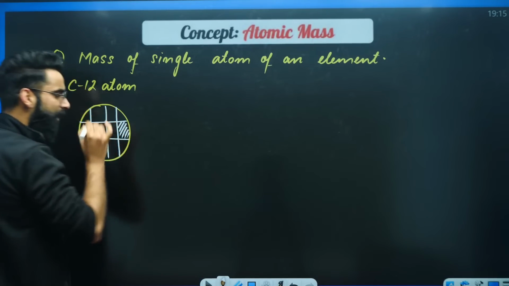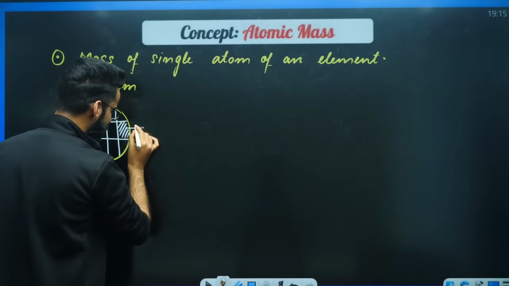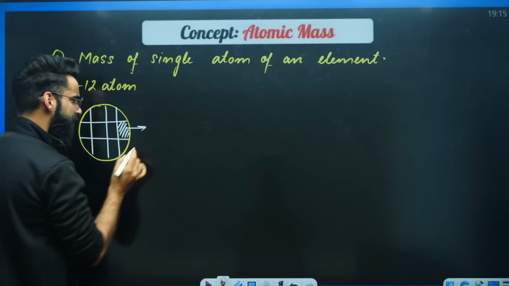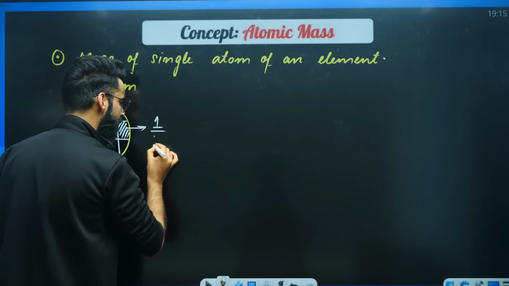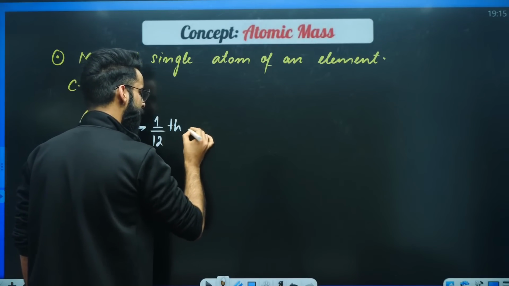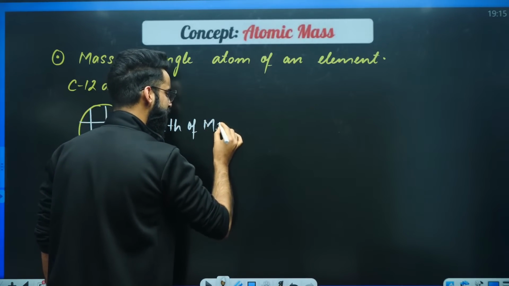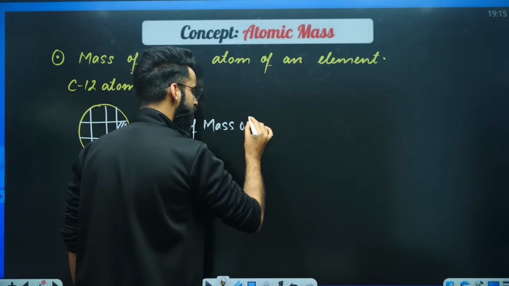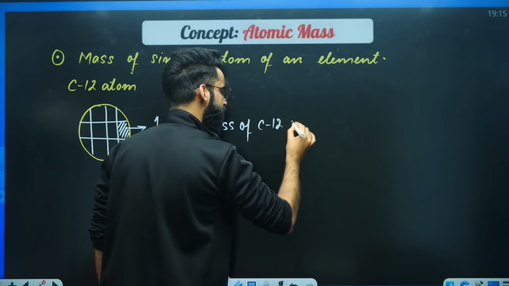If I take one part of it, can I say this shaded part, its mass is going to be 1/12 the mass of the whole carbon 12 atom?